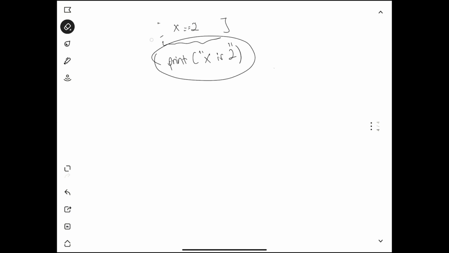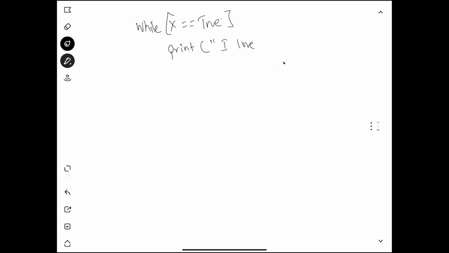Similarly, on the same framework, we look at while x fits a certain condition. While x equals true, you do something. Maybe you keep printing "I love Python, I love Python". So this happens while x is equal to true.